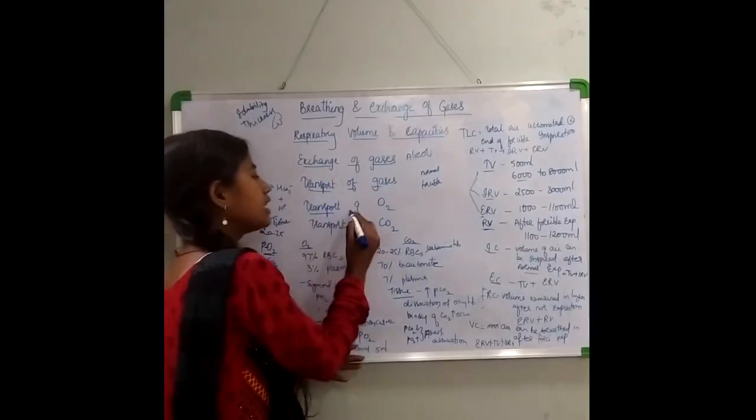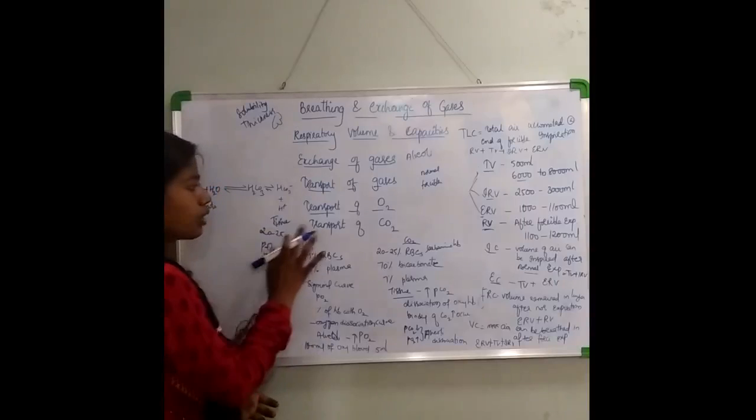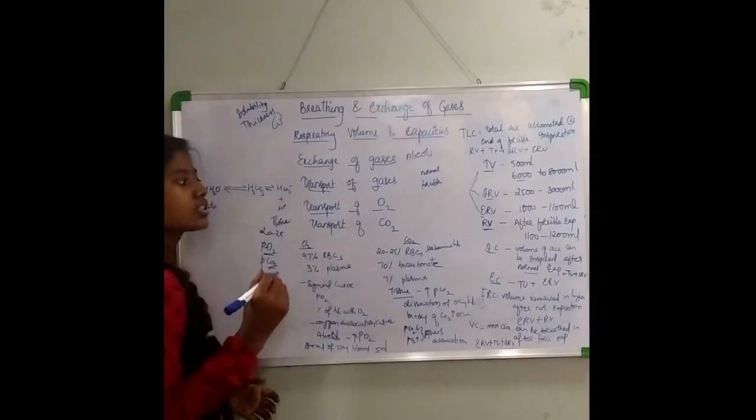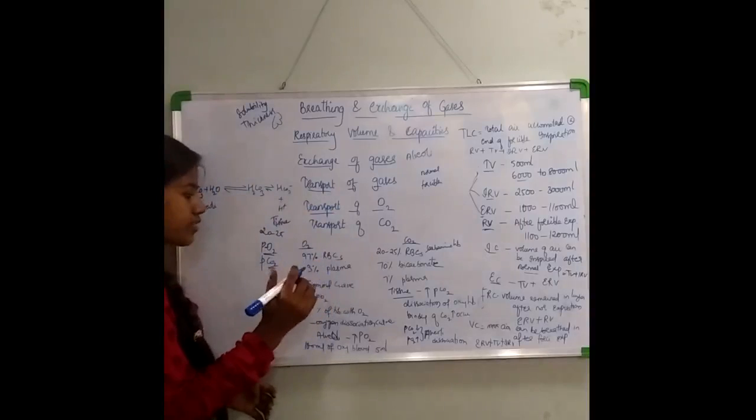Now if I talk about the individual transport of O2, the major 97% is carried by RBCs, right?